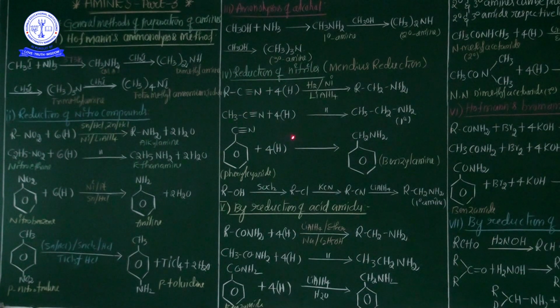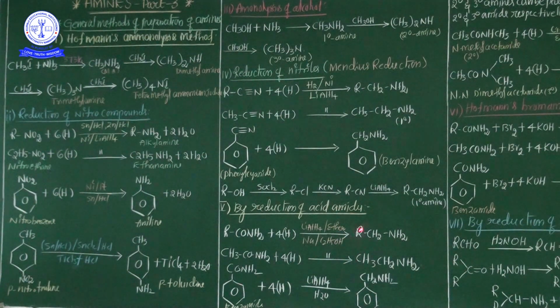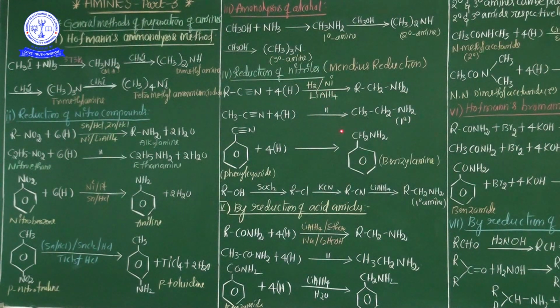Now in this preparation method, my dear students, primary amines can be prepared by the reduction of nitriles. The reduction is done either catalytically with hydrogen and nickel, or with sodium and alcohol, or sodium amalgam and alcohol, or lithium aluminum hydride. These are all combinations. What kind of reducing agents are used? Listen once again: lithium aluminum hydride, or sodium and alcohol combination, or sodium amalgam combination, or hydrogen and nickel combination. These are the catalysts or reducing agents in this chemical reaction.